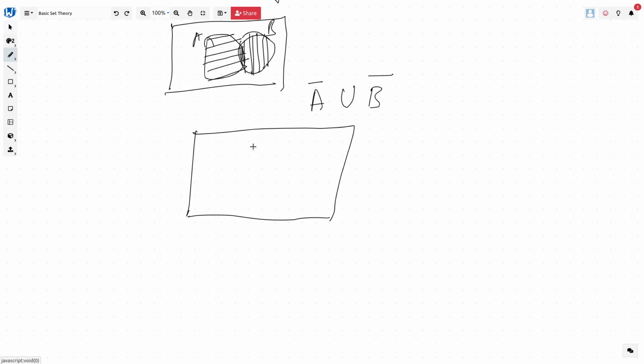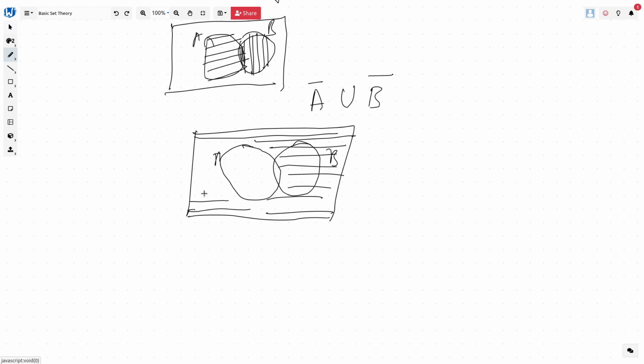First you need to draw the A complement here and shade it. This is our A, this is our B, so just shade all the parts which are A complement. Now when you say union, you need to shade all the parts which are B complement.